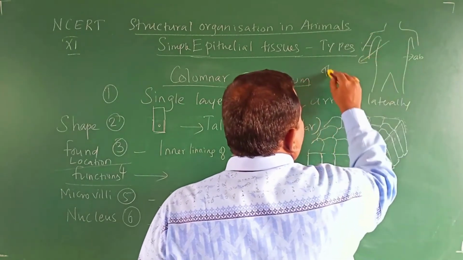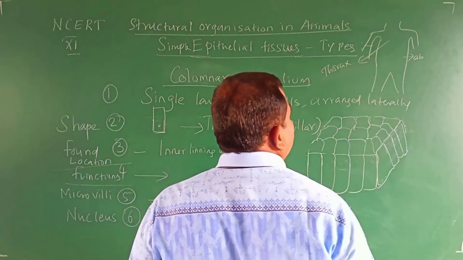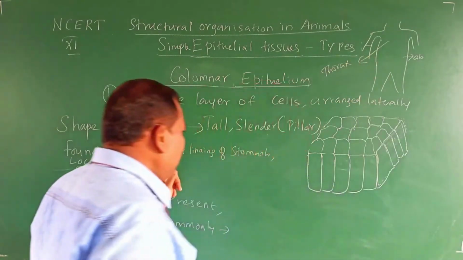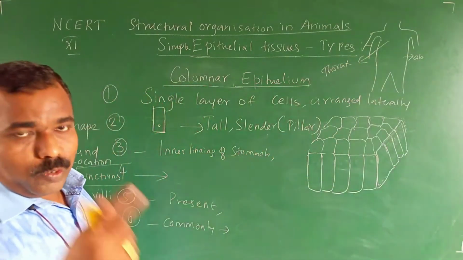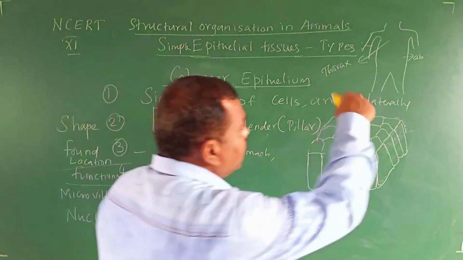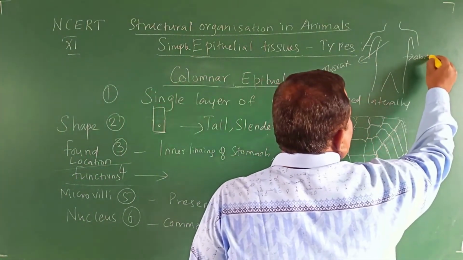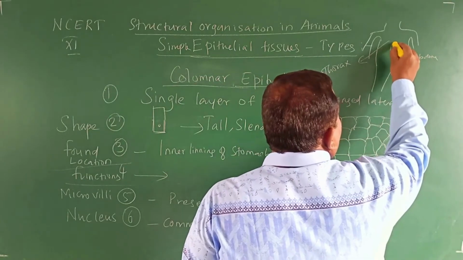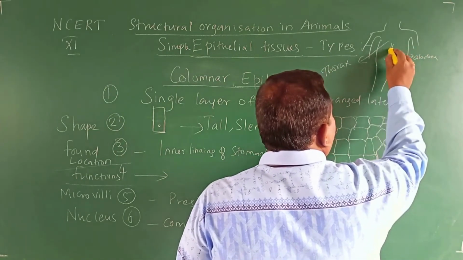This is the thorax. I am writing here stomach. Stomach is an organ which is found inside the abdomen. Inside the abdomen, this is the stomach.